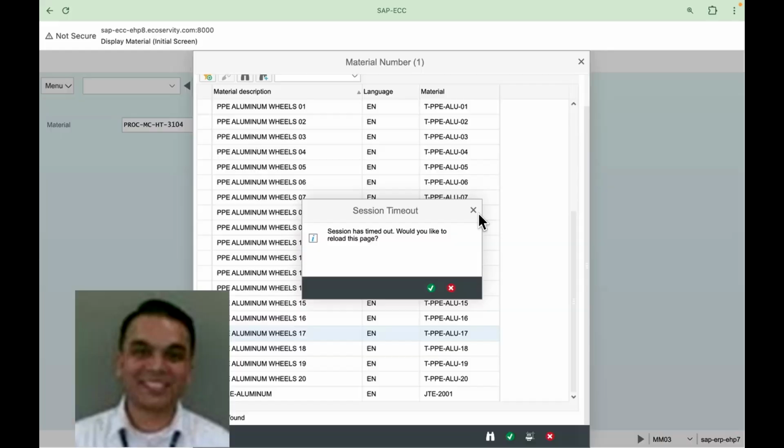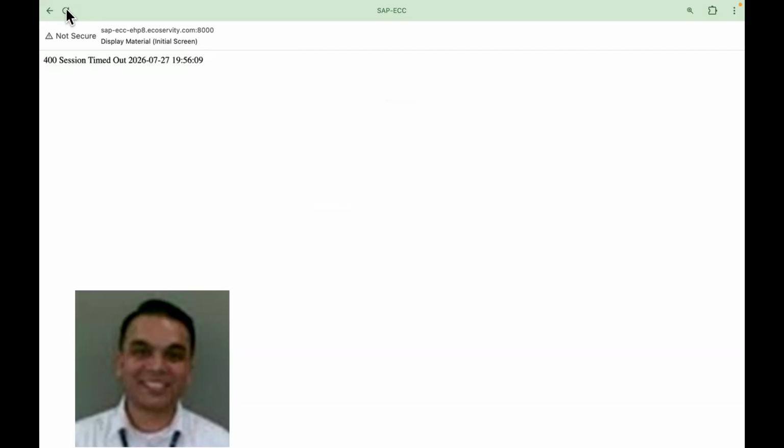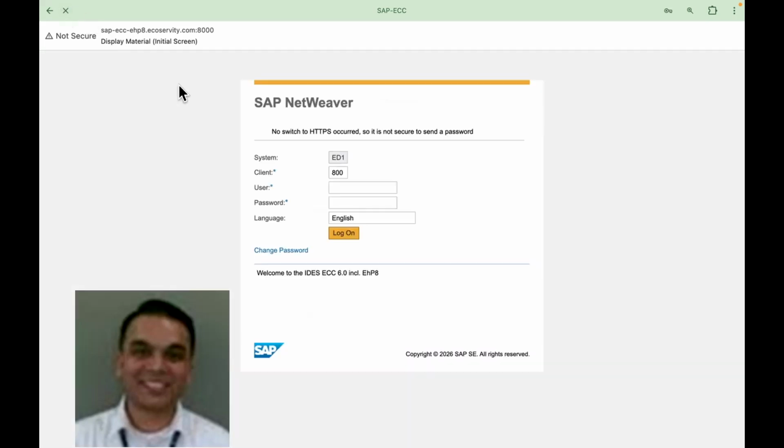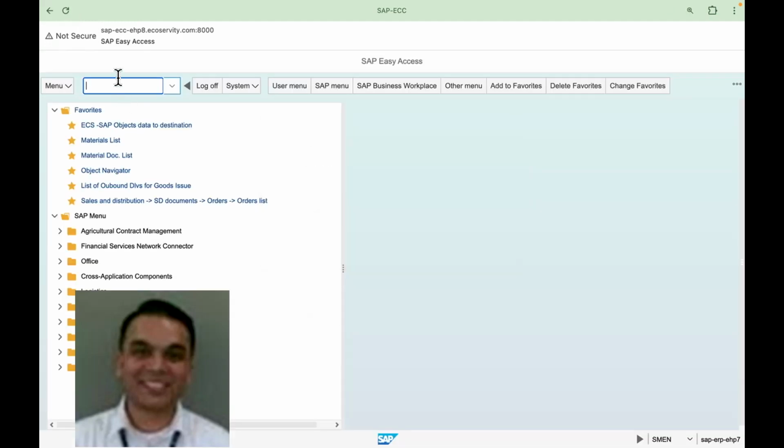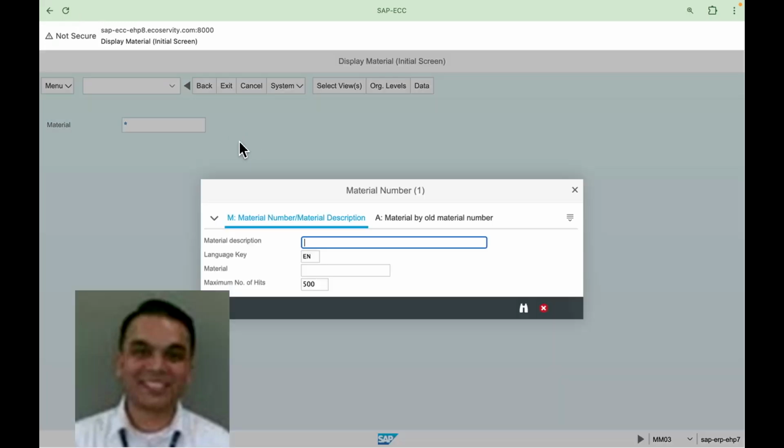If I go to my SAP and try to look up my material master, and let's say I'll try to pull up a list of all the materials which have aluminum in it.